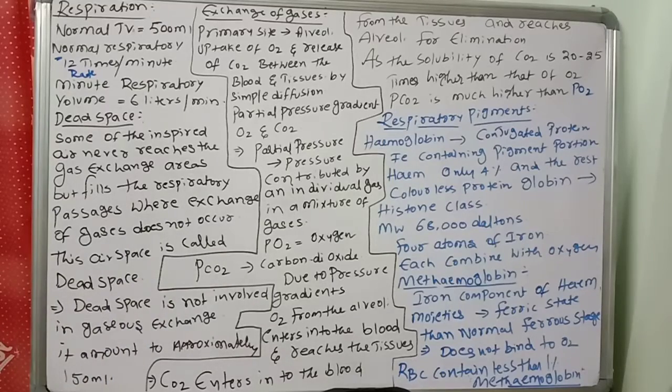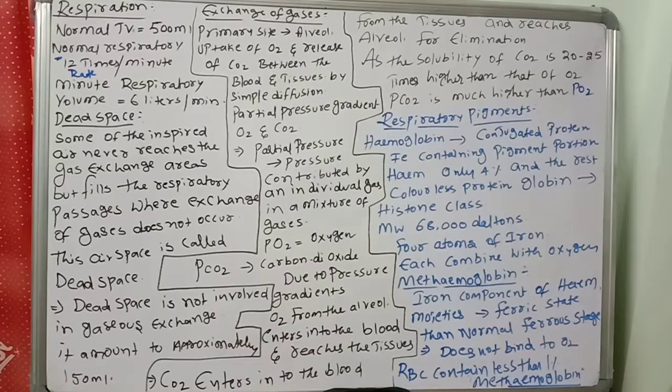First point. This airspace is called dead space. Dead space is not involved in gas exchange. Its amount is approximately 150 ml.